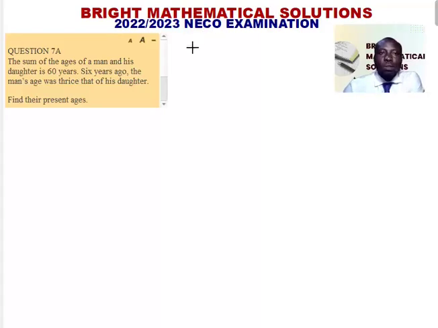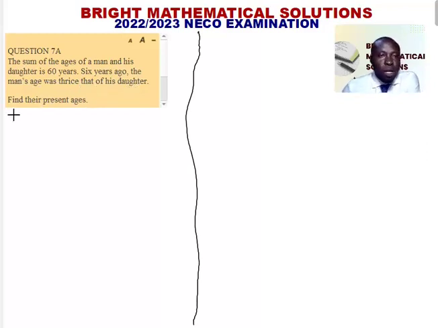Hello, this is question 7A of the 2022-2023 NECO examination. And the question says, the sum of the ages of a man and his daughter is 60 years. 6 years ago, the man's age was thrice that of his daughter. Find their respective ages. Now, this is a word problem, we are going to represent